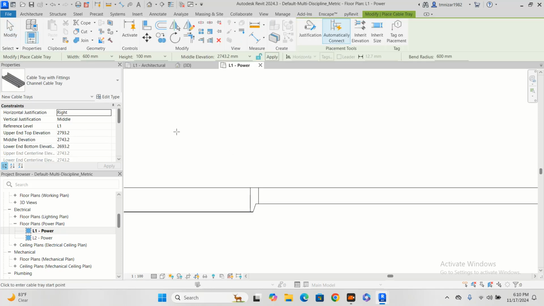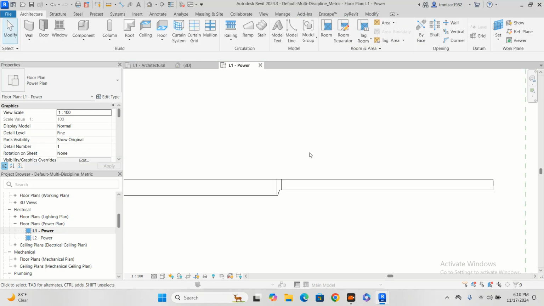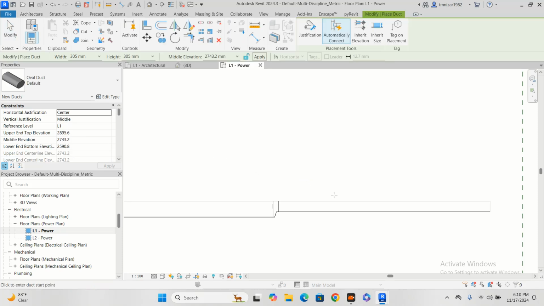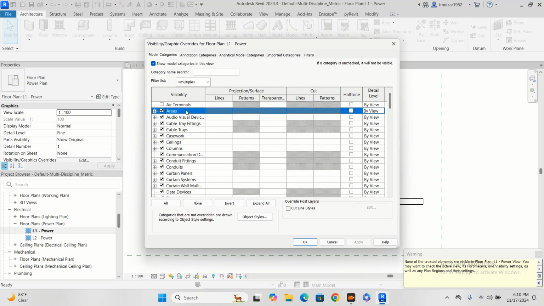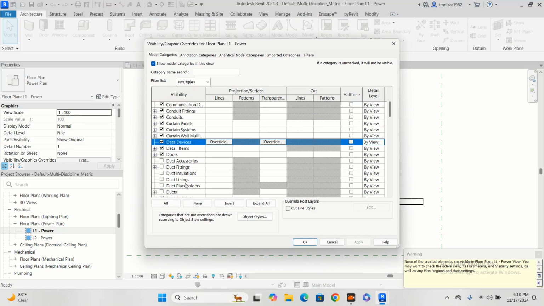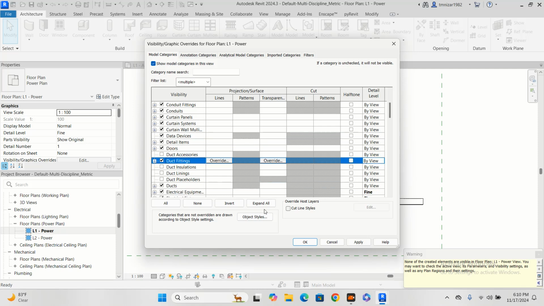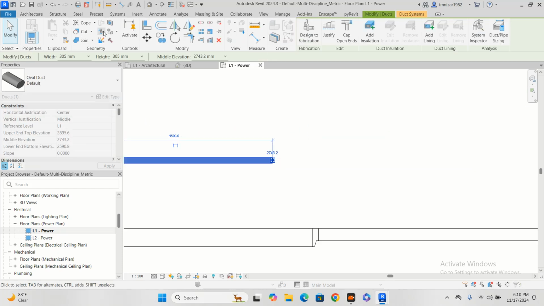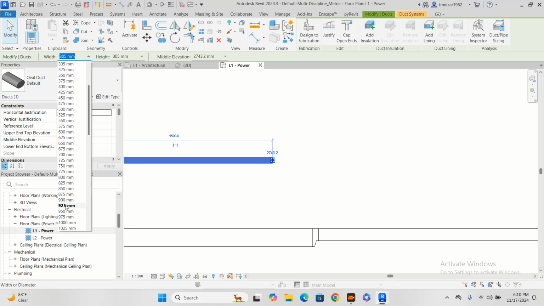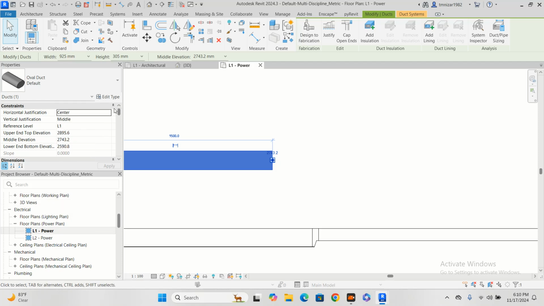Normally when you draw, sometimes it goes a little up, like track up, you will see this horizontal justification. The same way for duct, DT. If I go here, it's not visible. Go BB, ducting, yes, ducts, duct fittings. Okay, so this one is a big duct. Let's say 925. Here you also have the same concept.